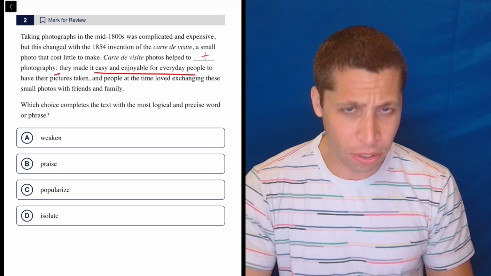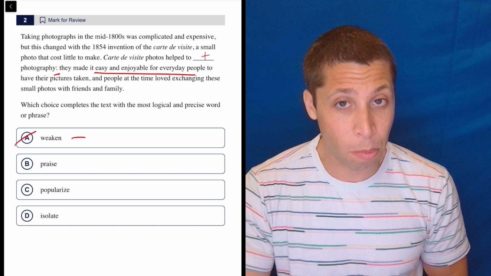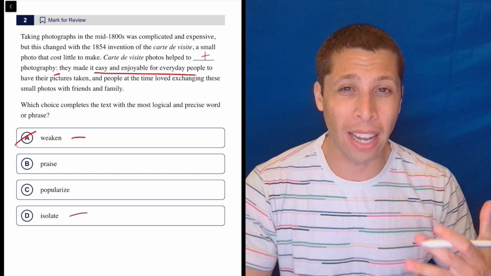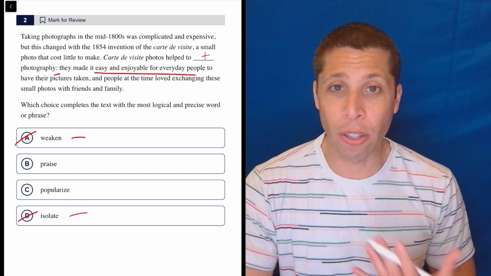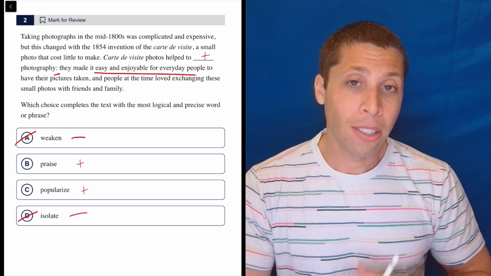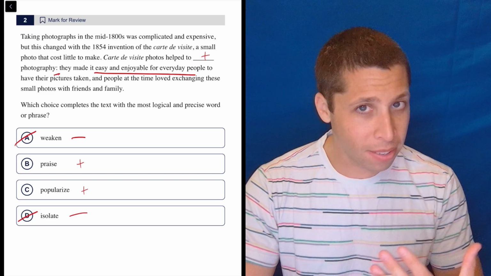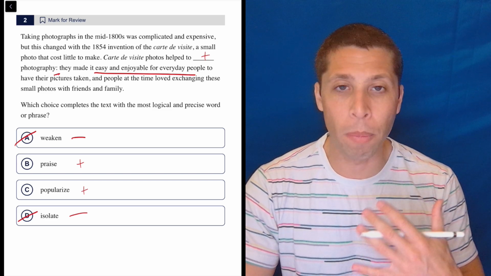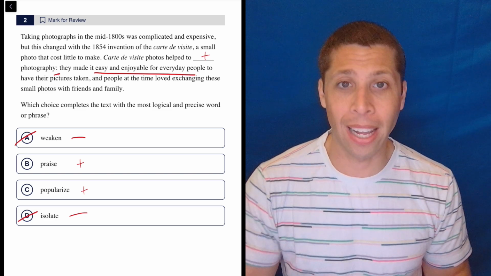So that would be weird to say that it helped to weaken photography, because that's negative. It would also be weird to isolate photography. That means to kind of get it alone, but isolate it from what? That's a negative idea, but it's also one that just doesn't really make any sense. And then praise is positive, but so is popularize. And so praise is probably the more common positive word here. It's something that people, if they didn't know what popularize meant, might just pick praise because it's like, well, it's the right connotation.